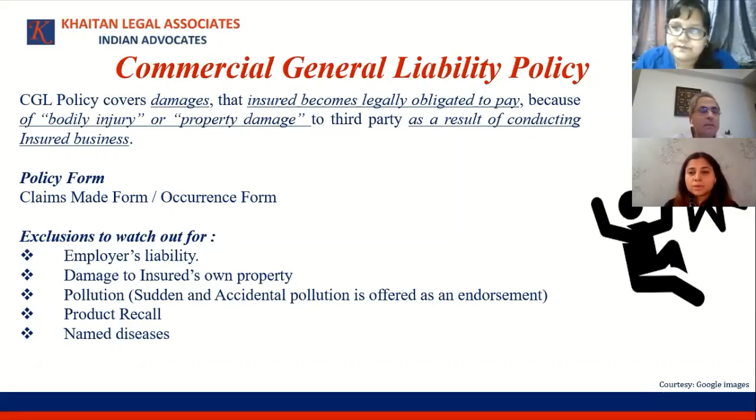Okay, I have another issue. Recently we had a gas leakage at LG Polymers, Vizag. What is being considered as the proximate cause for the accident? Whether it was human error or a mechanical failure or the lockdown. And if it is the lockdown, will it be an admissible claim under the CGL policy? I think Geisha, you may throw light on that.